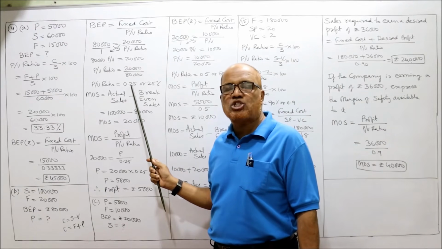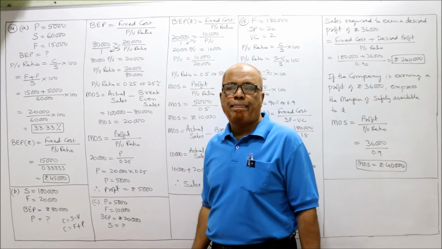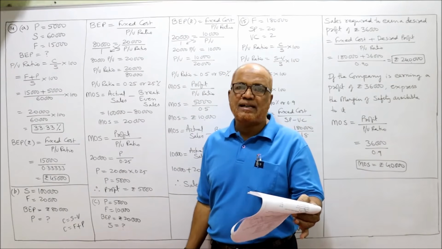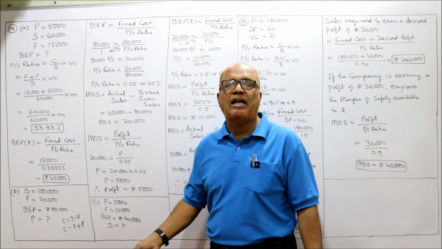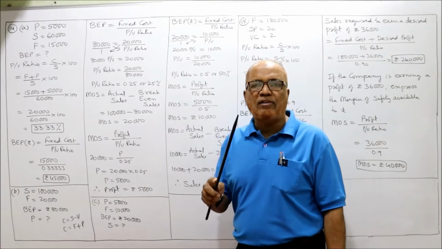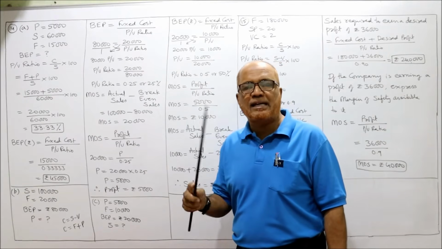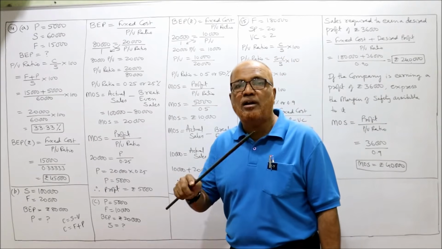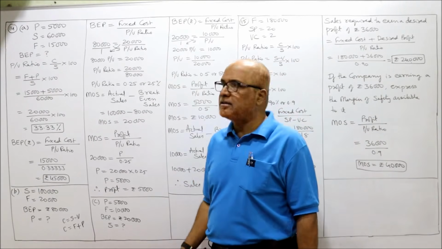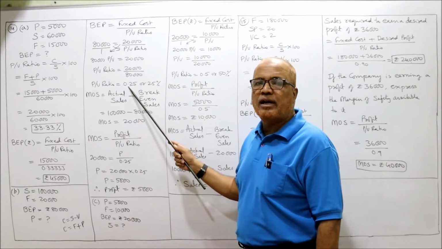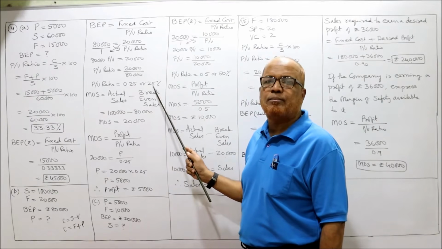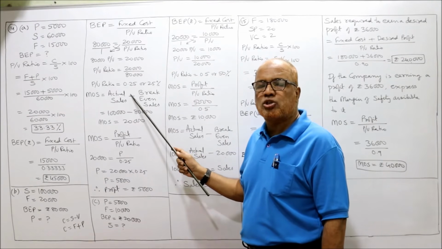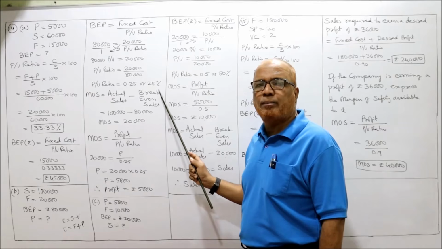Or in percentage terms it will be 25%. If you want to convert from fraction to percentage, multiply by 100. Percentage to fraction, divide by 100. So 0.25 into 100 means 25%. Both are correct. You can say PV ratio 0.25 or PV ratio 25%.